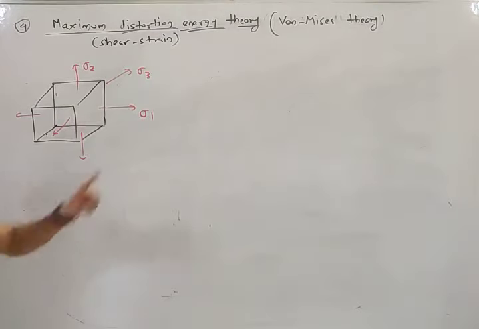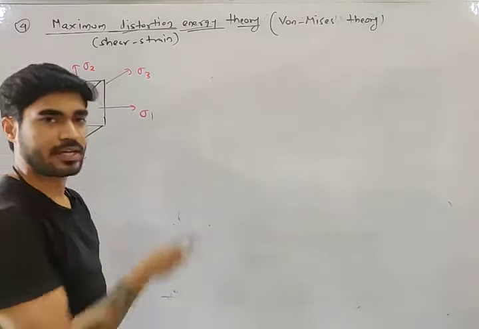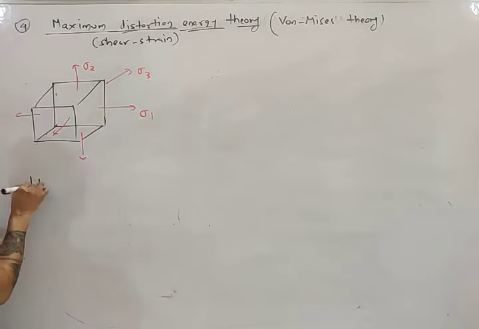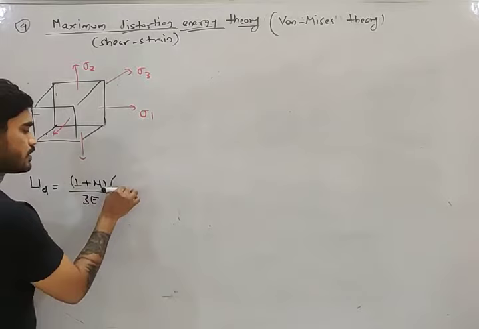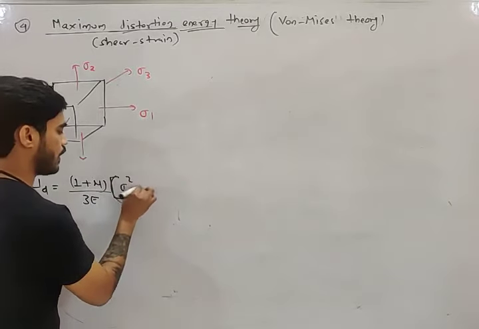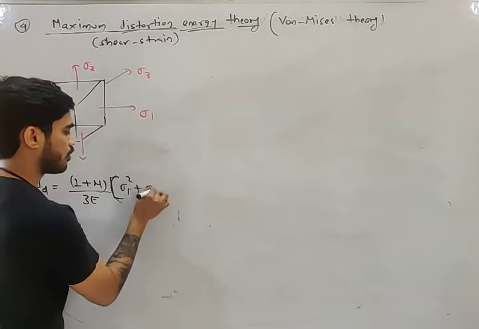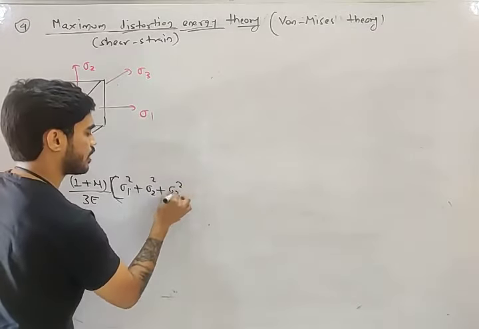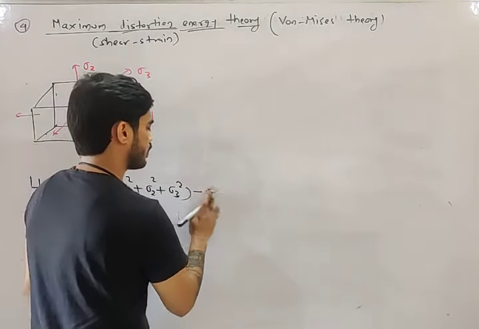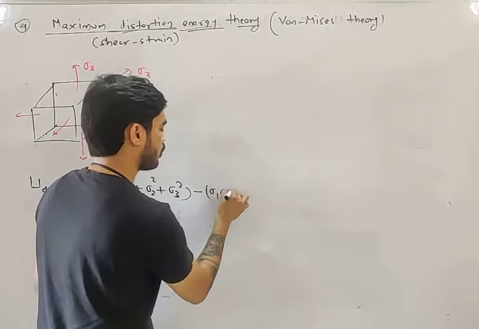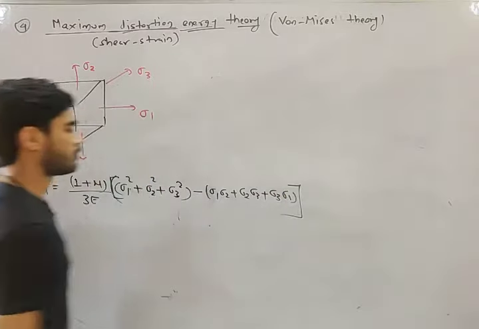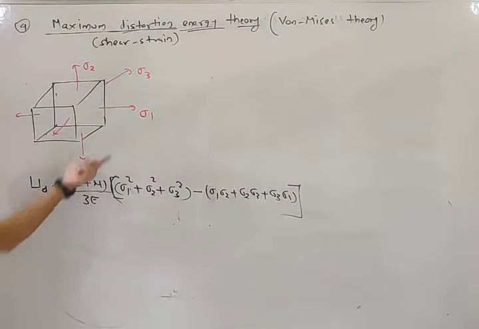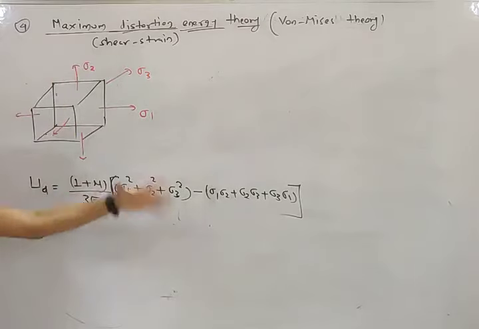In this case, the distortion energy is given by (1 plus mu) by 3E, into sigma 1 square plus sigma 2 square plus sigma 3 square, minus (sigma 1 sigma 2 plus sigma 2 sigma 3 plus sigma 3 sigma 1). This is the equation of distortion energy in case of triaxial loading.